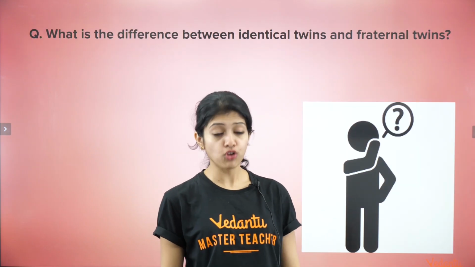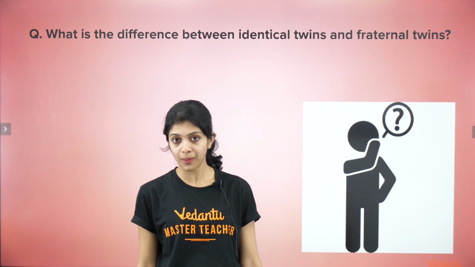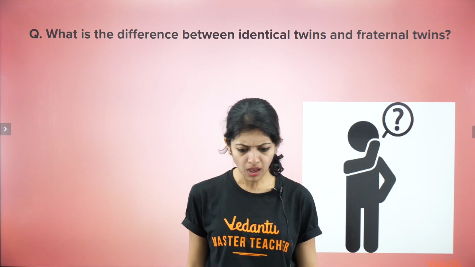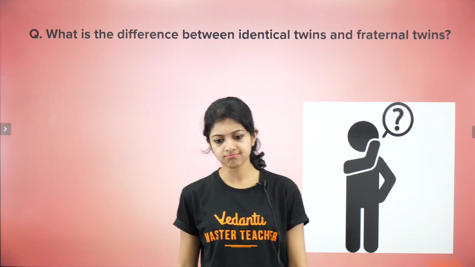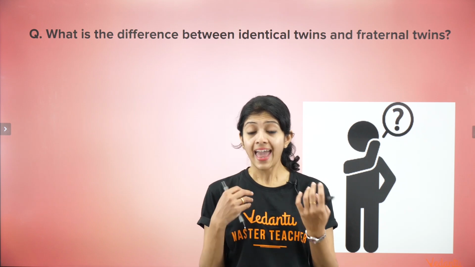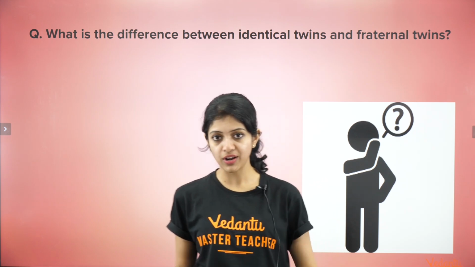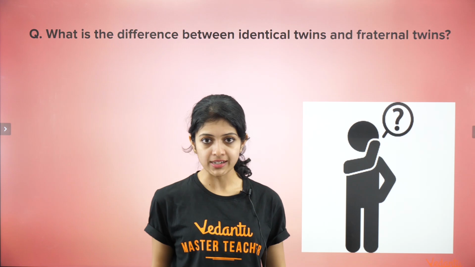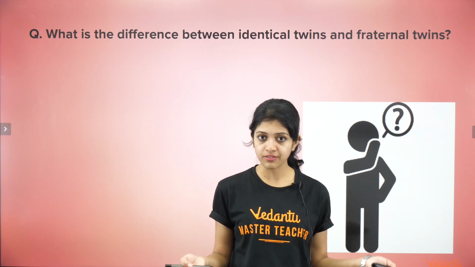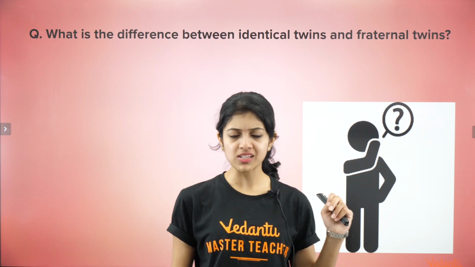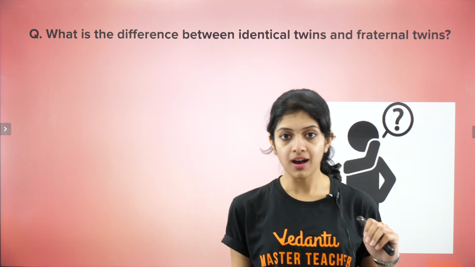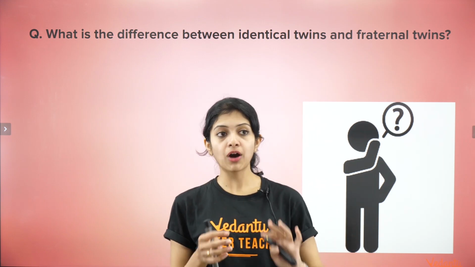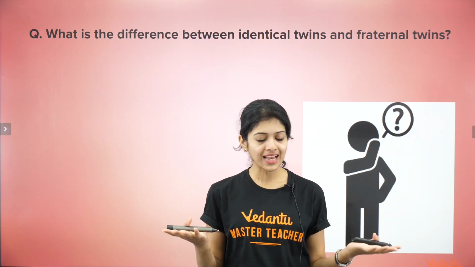Okay, and before we sign off for the day, one quick homework question. What is the difference between identical twins and fraternal twins? Well, I'm asking in terms of whatever you know. If it is about the external appearance of identical and fraternal twins that you want to talk about, I would like to see that also as an answer. There is no right and wrong here. Whatever you know about identical and fraternal twins, in case by some previous research or by the research that you will carry out now, you want to explain about how they are developed, that is also welcome.